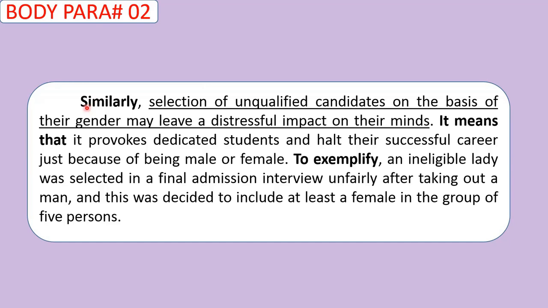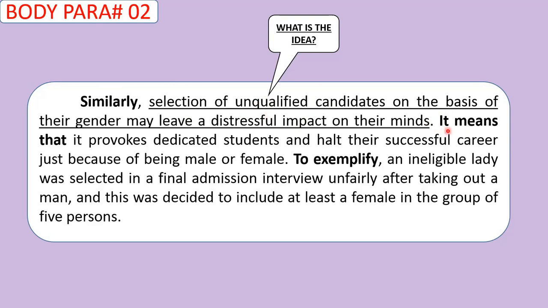So you can see that, first of all, this person has used a linking word, similarly, to connect this body paragraph with the other ideas. And then we can see the idea explanation is there. A selection of unqualified candidates on the basis of their gender may leave a distressful impact on their minds. So, this person has wonderfully explained this idea, and this is a great idea, right? So this becomes a topic sentence.